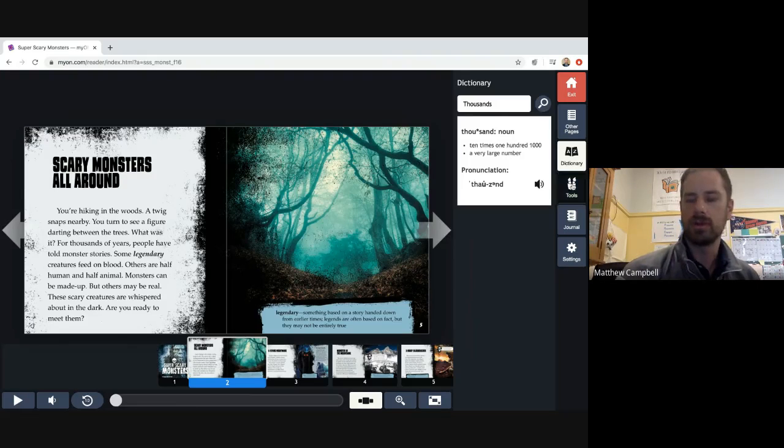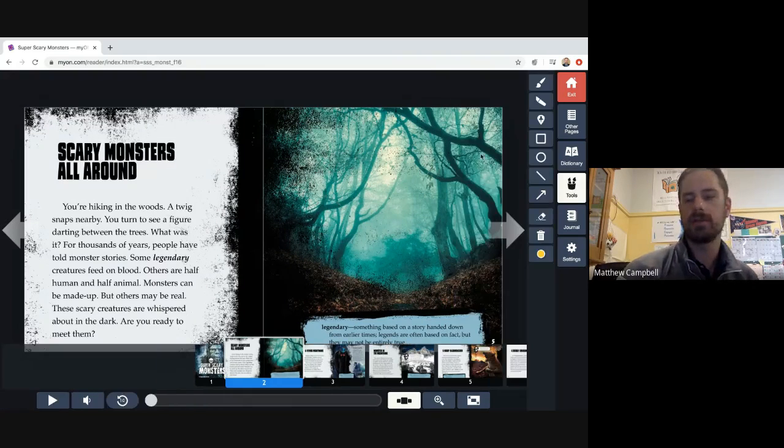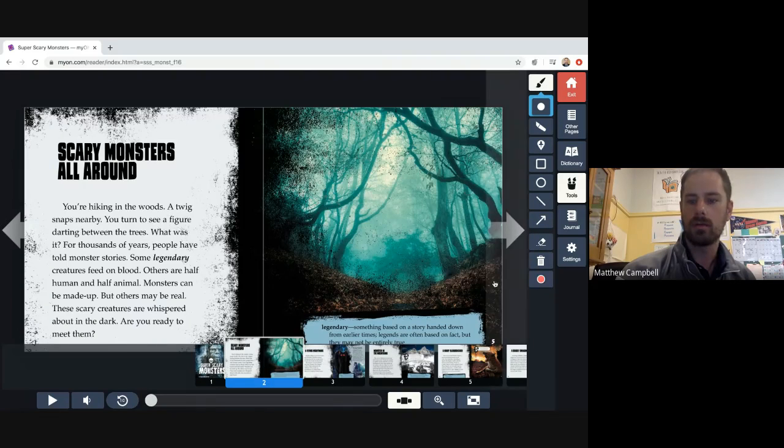The other tools in here. So you have a number of annotation tools. Again, these are all broken down in the Blended Learning Remote Learning Handbook, but you can click on the brush to draw. All right, change the color here.